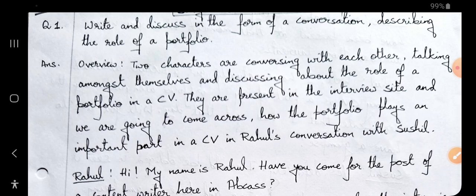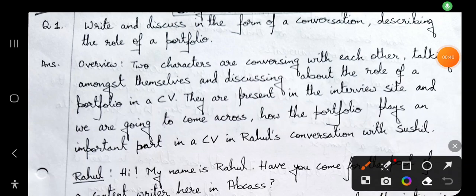And first of all we would look into a sample, like here it is a sample, and we will see how or which type of questions have come in the previous year questions. Okay, so let's see the question that is there. So it is here that: write and discuss in the form of a conversation describing the role of a portfolio.